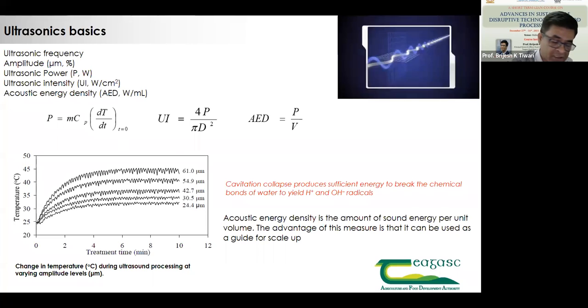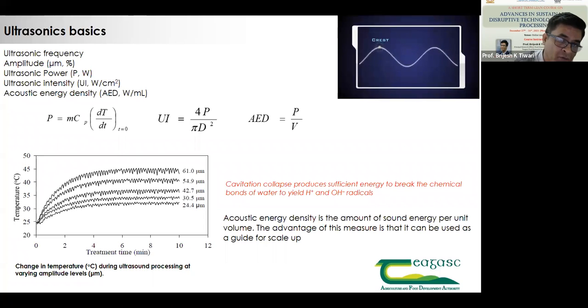As I already mentioned, from 20 kilohertz and above, they have processing applications. Another important parameter is amplitude, and based on the amplitude and the frequency, the third important parameter is ultrasonic power.